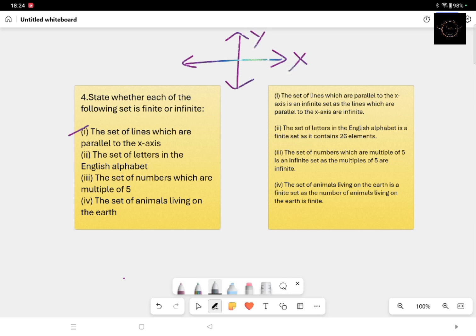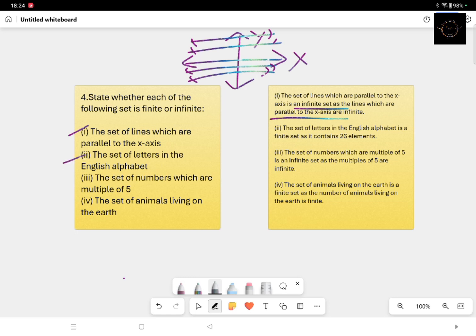So the lines parallel to the x-axis, this can be a line. Again, this can be a line. This can be a line. Here it can be a line. So there can be an infinite set of lines which are parallel to the x-axis. So that's why this is an example of an infinite set.